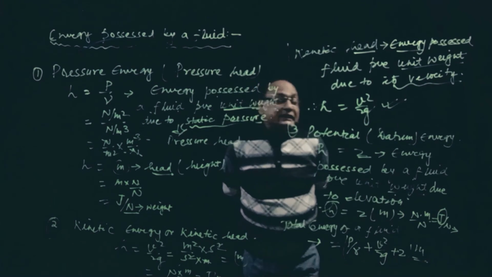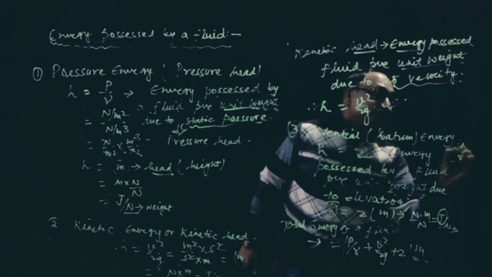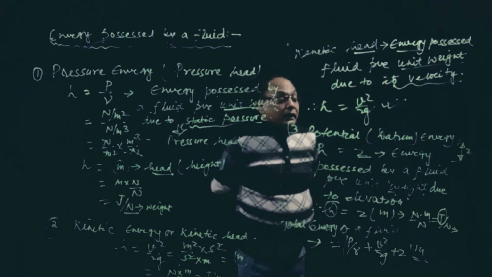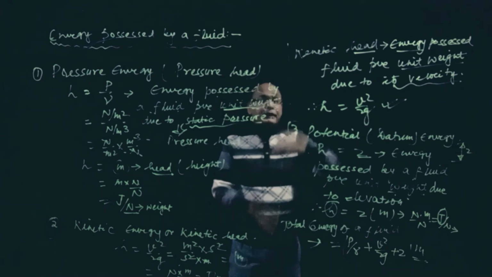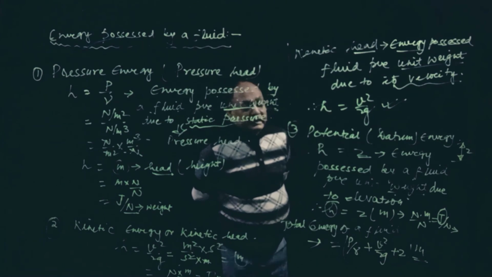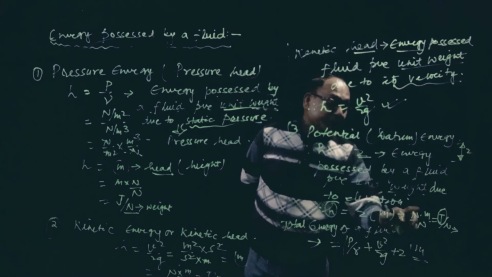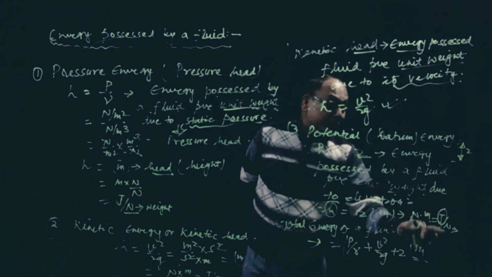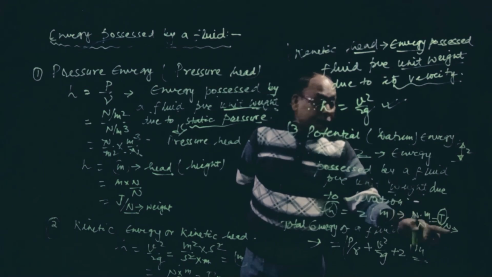H is simply Z, due to elevation. It is defined as energy possessed by a fluid per unit weight due to its elevation, that is difference in height. Its unit is Z, meter. If we multiply by Newton and divide by Newton, it also gives joule, energy per unit weight. So per unit weight is everywhere, that's why we are using joule per unit weight.